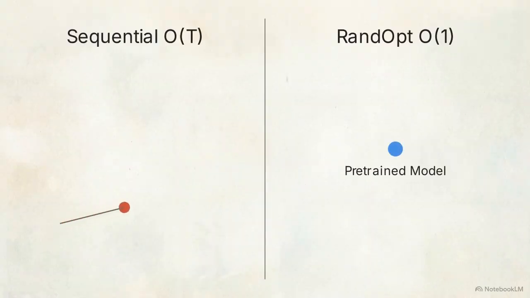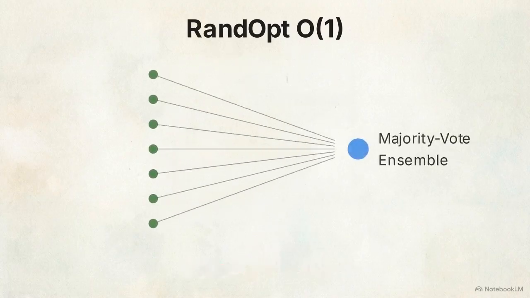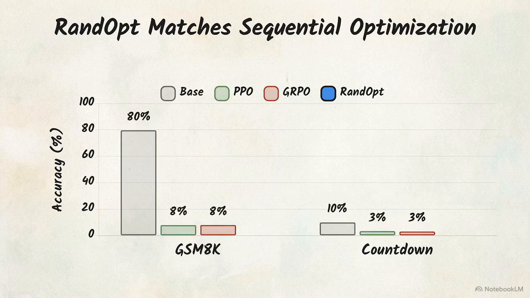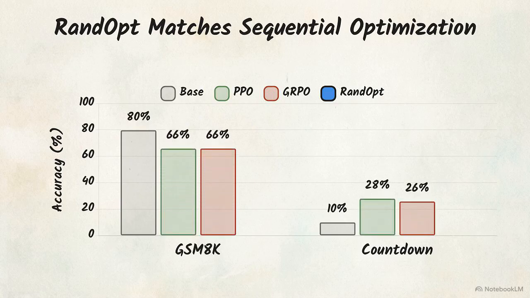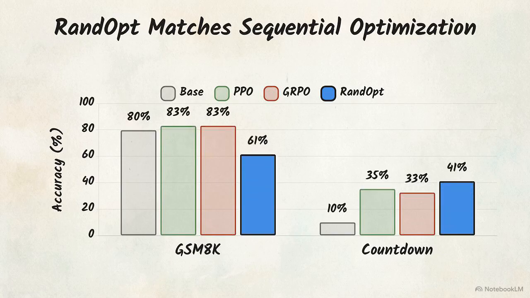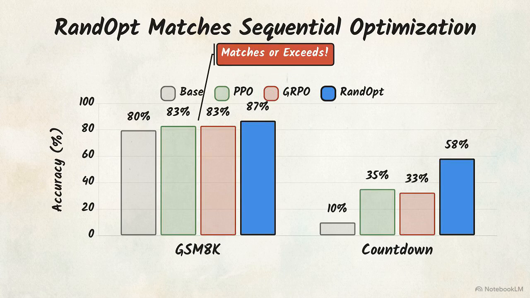But a new approach called RandOpt challenges this requirement. RandOpt simply guesses thousands of random parameter perturbations in parallel, evaluates them on a small dataset, and ensembles the predictions of the top performers. This bar chart compares Qwen 2.5 3B model performance on reasoning benchmarks like GSM-8K and Countdown. GSM-8K is a benchmark of grade school math word problems, and Countdown is a numbers game requiring exact arithmetic. On the Countdown task, RandOpt reaches 87.1% accuracy, matching or exceeding the sequential updates of PPO and GRPO.